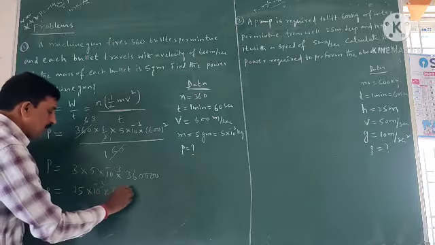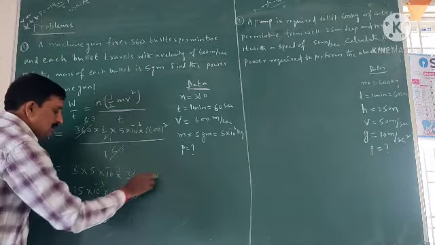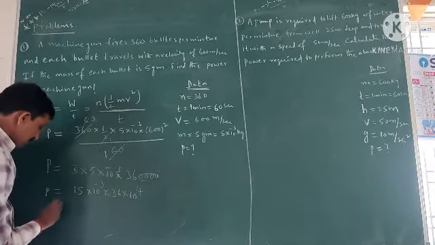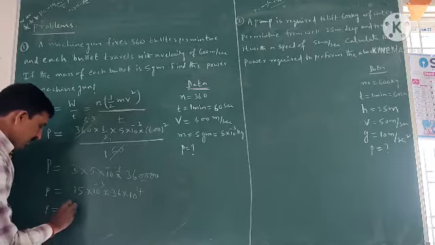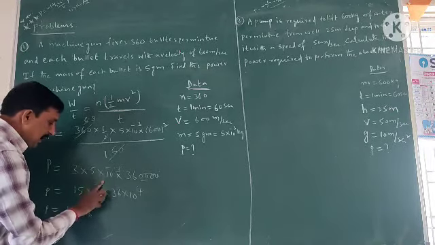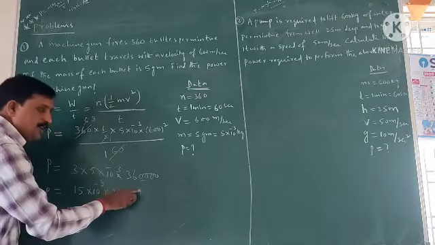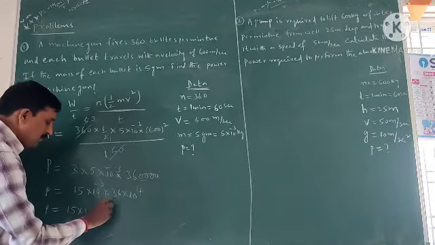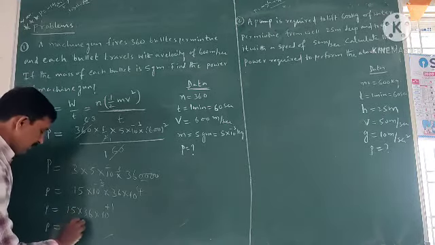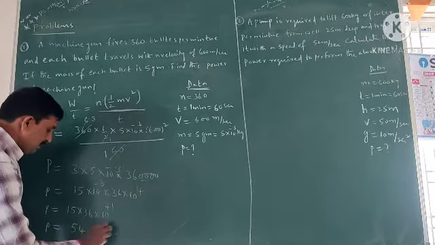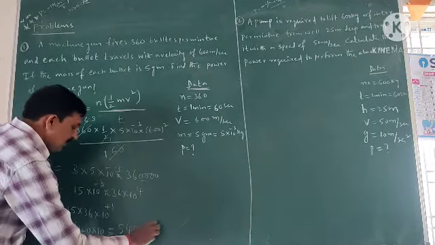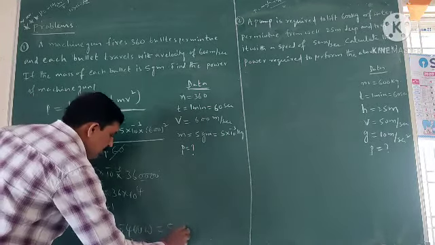into 36 into 10 power 4. So 36,000 may be written as 36 into 10 power 4. Here P is equal to 15 into 36. The bases are equal, adding the exponents, minus 3 plus 4, so into 10 power plus 1. P is equal to 15 into 36, 540, into 10, that is 5400 watts. 5400 watts or 5.4 kilowatts.